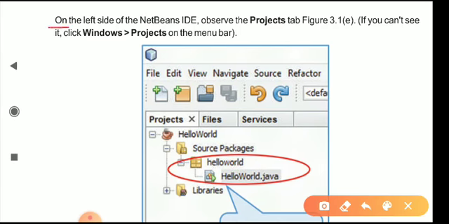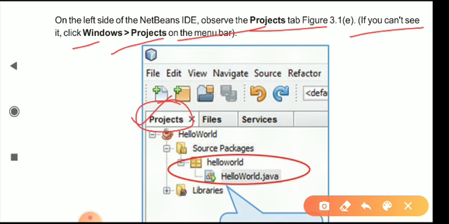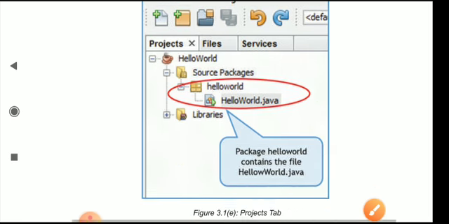On the left side of the NetBeans IDE, observe the Projects tab, figure 3.1. This is the Projects tab, as you can see. If you can't see it, click Window, Projects on the menu bar. So now we will move on.